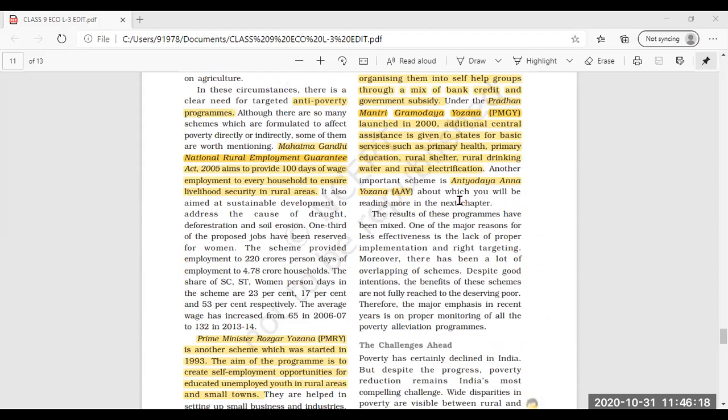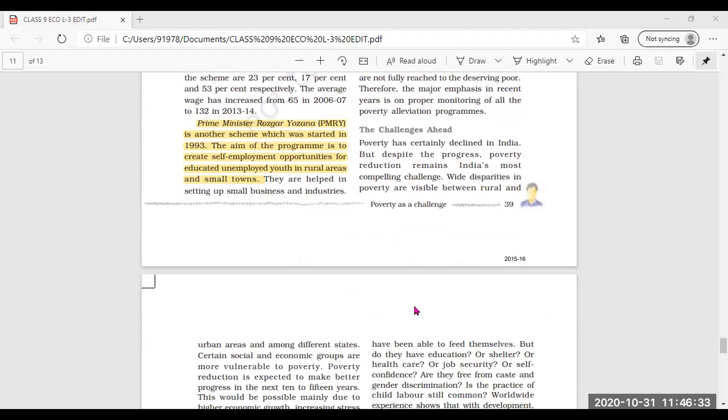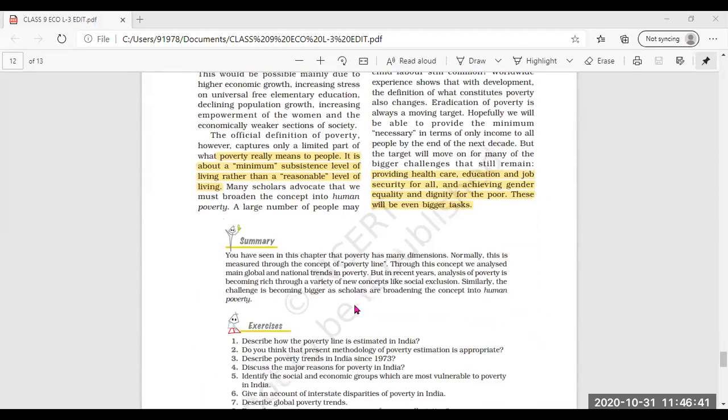And lastly we have seen Antyodaya Anna Yojana. These were the anti-poverty programs. Then we have seen that poverty has certainly declined in India, but despite the progress, poverty reduction remains India's most compelling challenge till now. So this was the lesson we have done before half yearly.